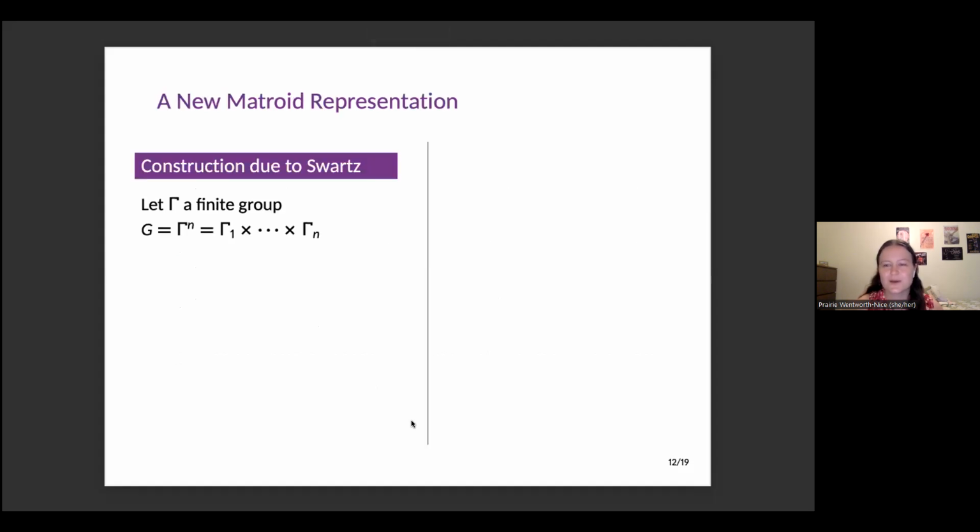And so what I want to tell you a bit about today is a new way of representing matroids, due to my advisor, Ed Schwartz, where we look at matroids represented by graphs or by groups. So if we take a finite group, I'm going to call my groups gamma, we can look at the direct product of gamma with itself n times.